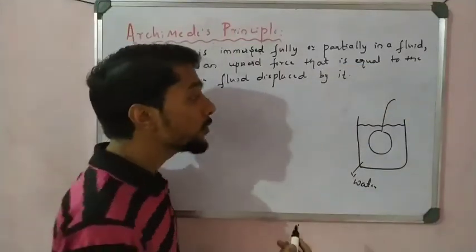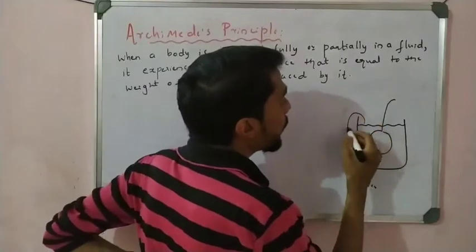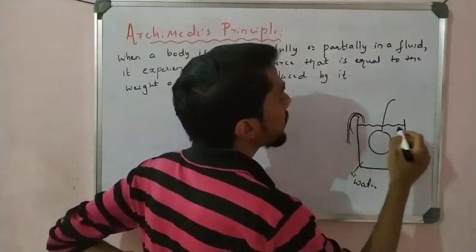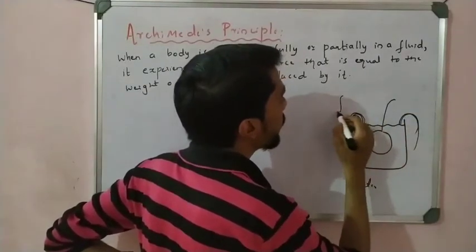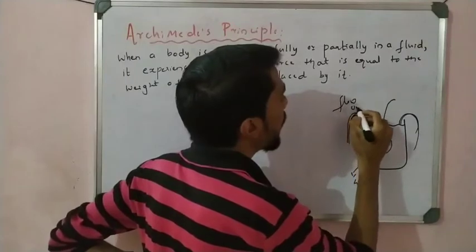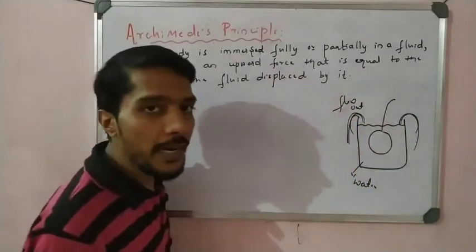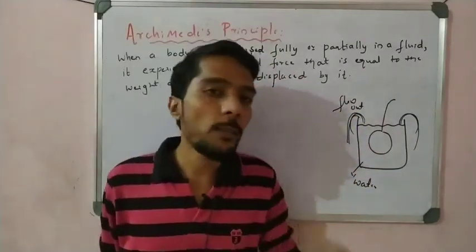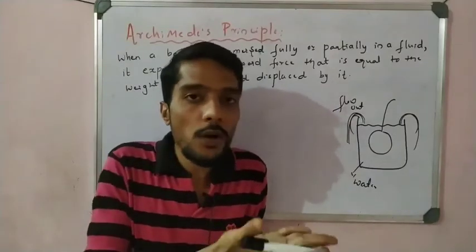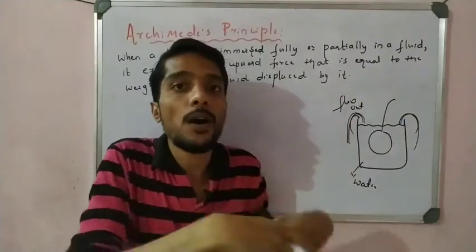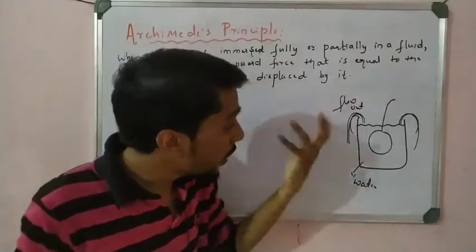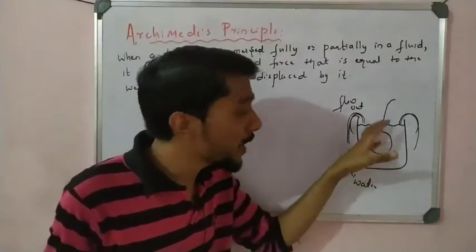You observe that some amount of water flows outside. Some amount of water flows out. That is practically done. Whenever you put your hand in the bucket, what happens? Some amount of water rises up, or sometimes the water flows out. Okay. So now the question arises: how much water gets lost?